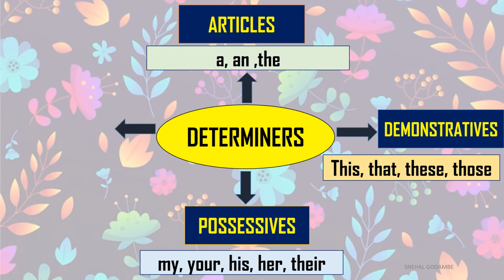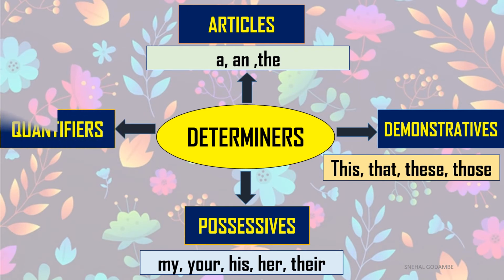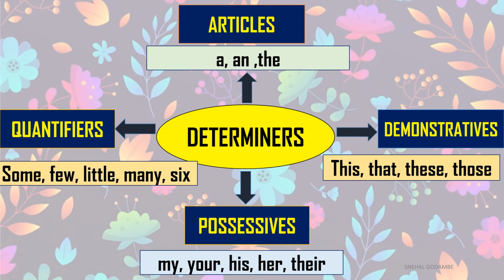And the next type is quantifiers. It is very easy to find out from a sentence or phrase. It shows you the quantity, how many. This type of determiner is known as a quantifier: some, few, little, many, six.